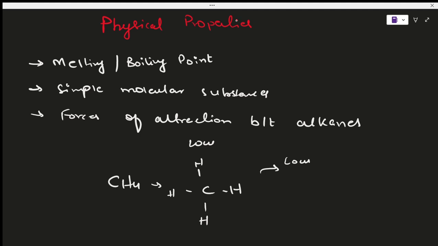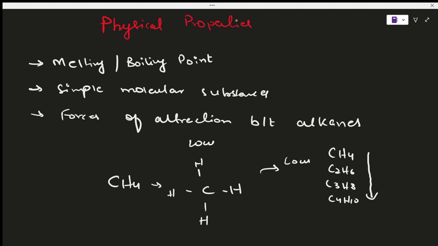But this comes with an exception if we talk about the general series. Let's say I'm talking about CH4, then C2H6, C3H8, and C4H10. This is methane, ethane, propane and butane. As we go down the series, the melting and boiling points are going to increase.